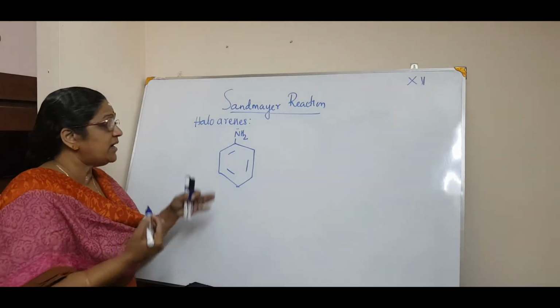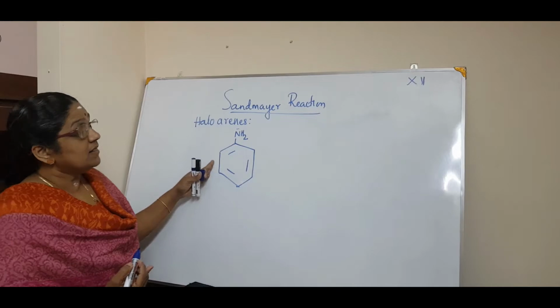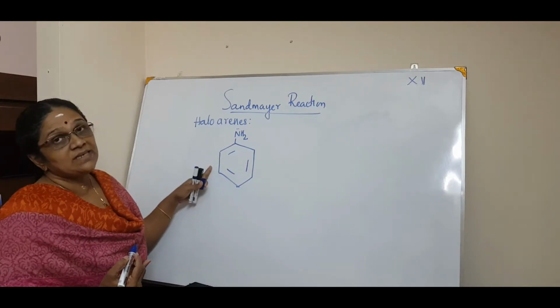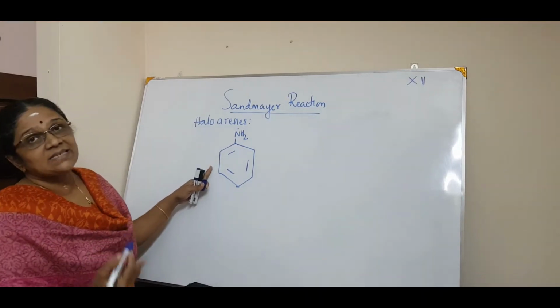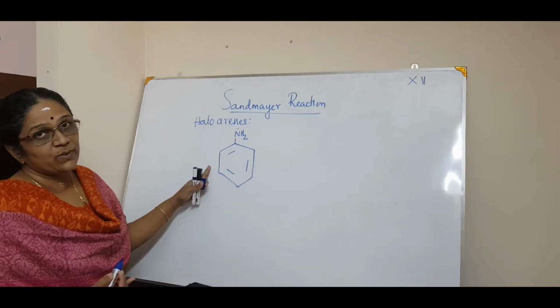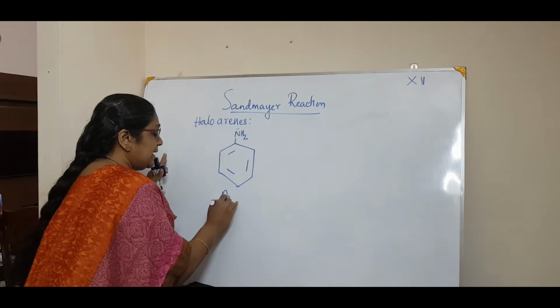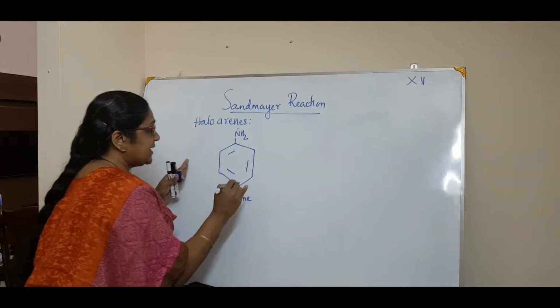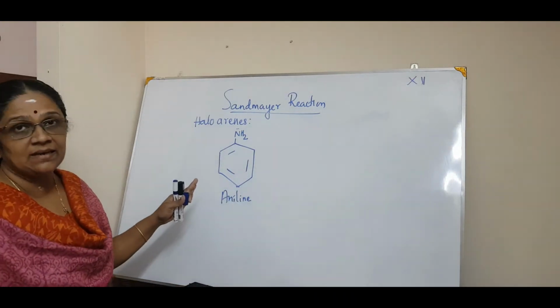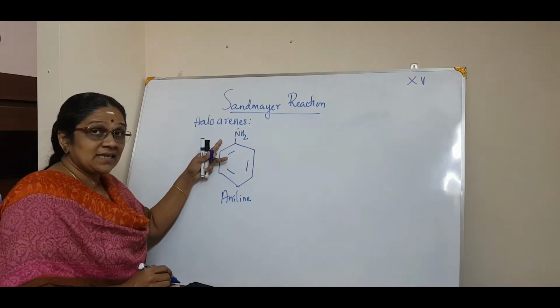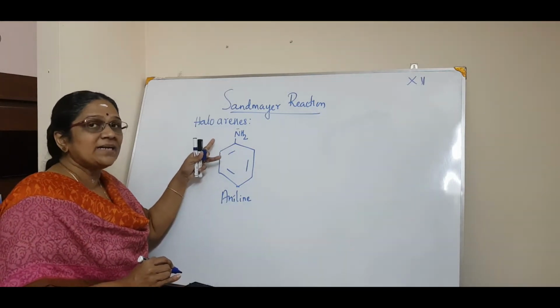Aminobenzene, and the common name is aniline, which is also recognized as the IUPAC name by convention. So you can call it aniline, or if you want the IUPAC correct name, aminobenzene. And this is a primary aromatic amine.